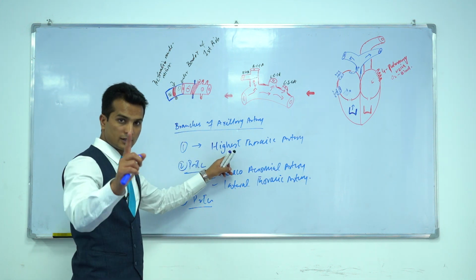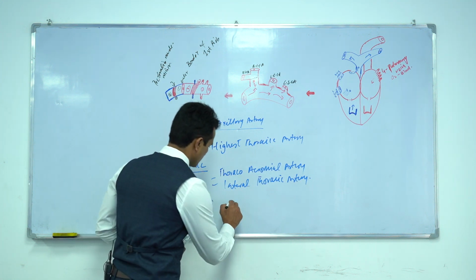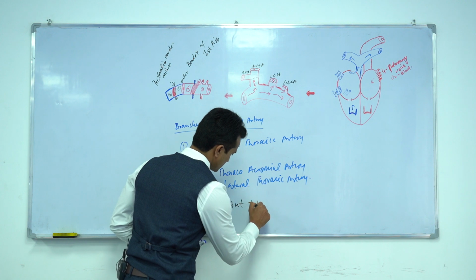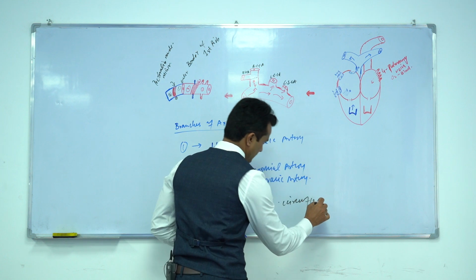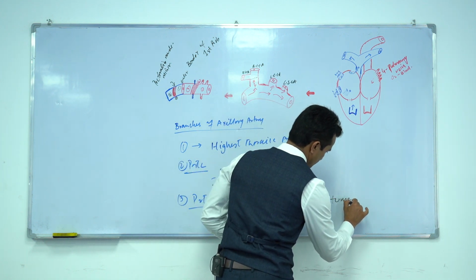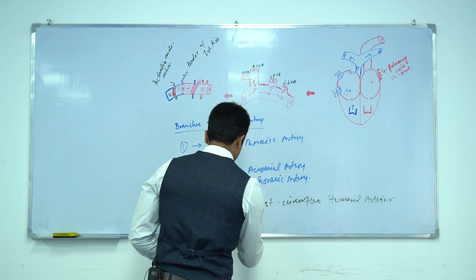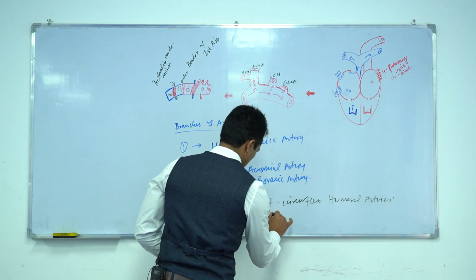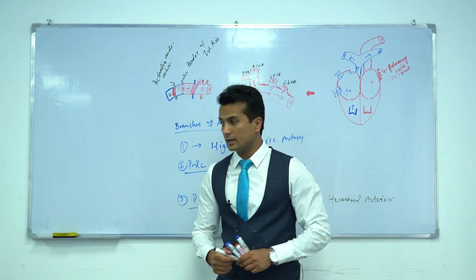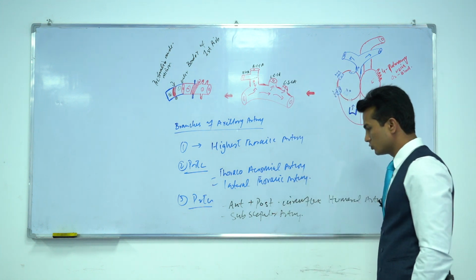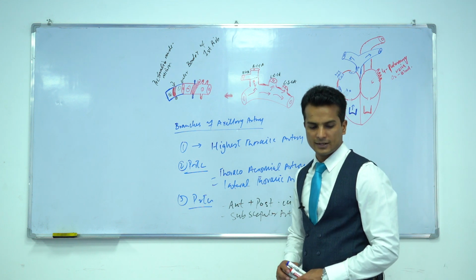First part I have told single artery, second part two arteries, third part anterior plus posterior circumflex humeral arteries and subscapular artery. So third part: anterior and posterior circumflex humeral arteries and subscapular artery. So these are the branches of the axillary artery.